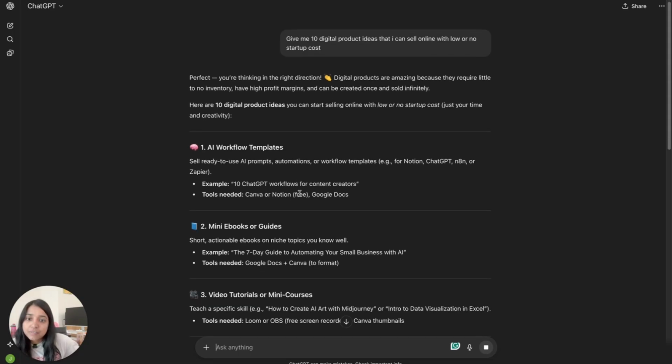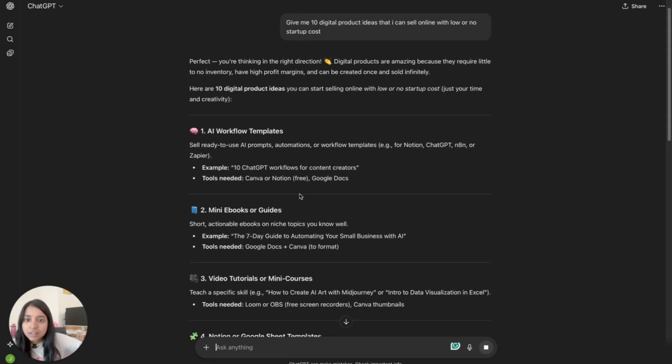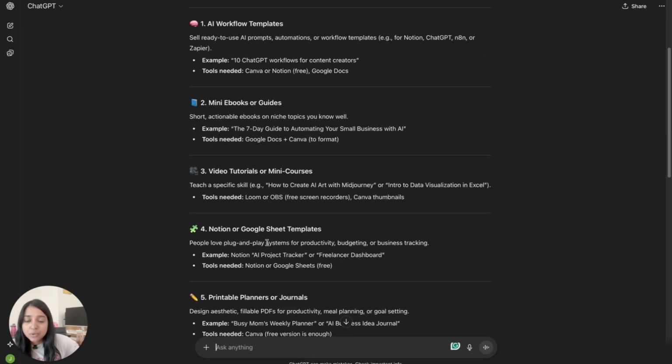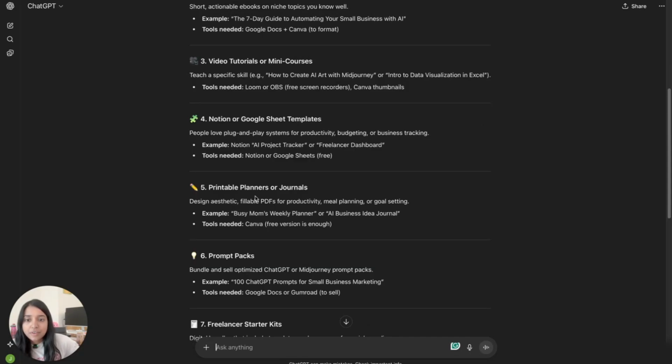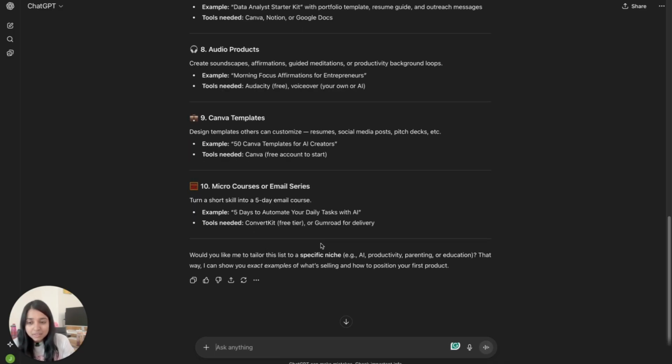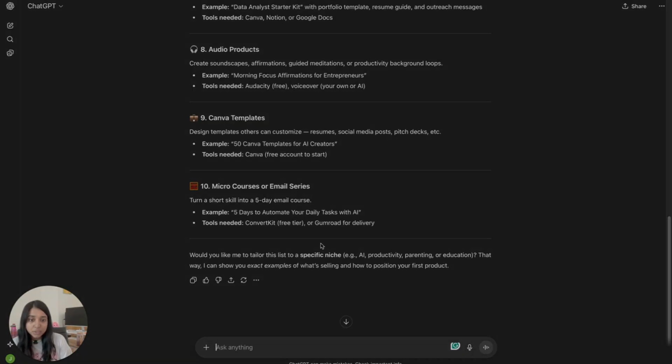So the first one we have is AI workflow templates, sell ready-to-use AI prompts, automations, or workflow templates. Then mini ebooks, video tutorials, Notion or Google Sheet templates, and printable planners or journals. Of course, you want to look at what your skills are. For example, if you are a teacher, it might make more sense for you to sell lesson plans and also maybe different kinds of activities that you do with your students. You might be concerned about oversaturation in the market. This is why brainstorming and market research is very important, which is what we'll go through next.